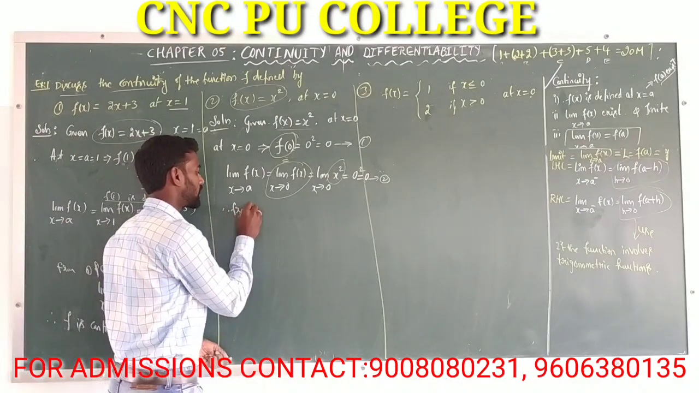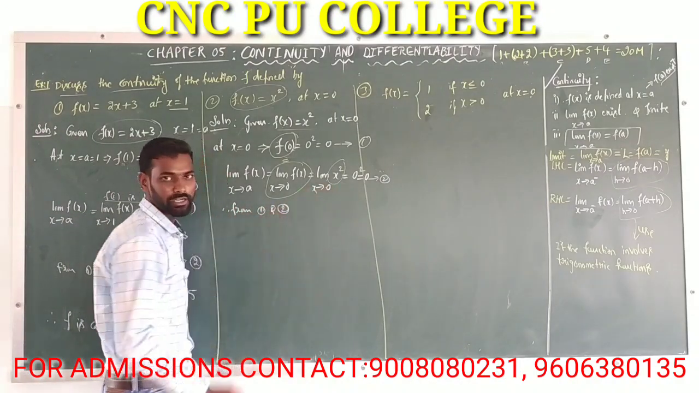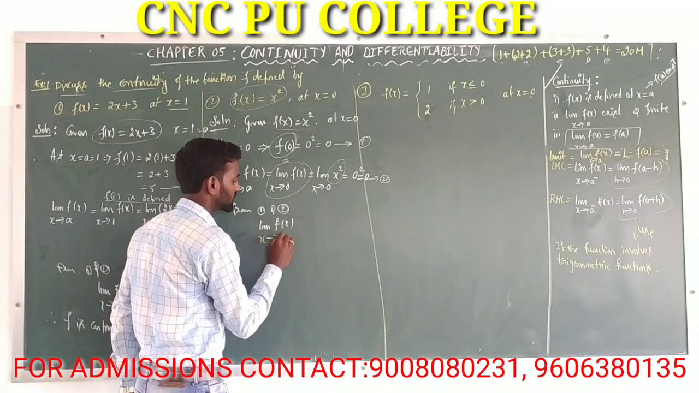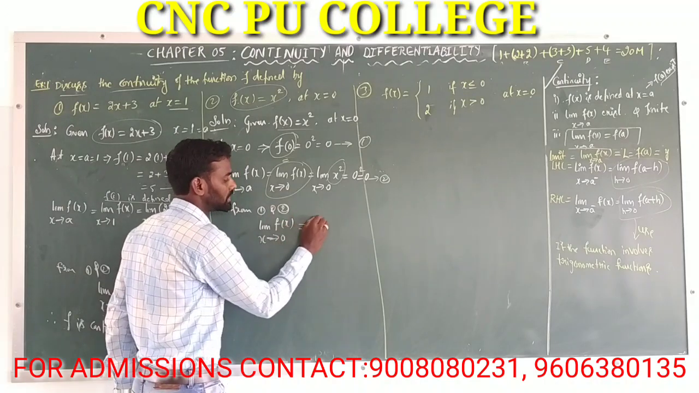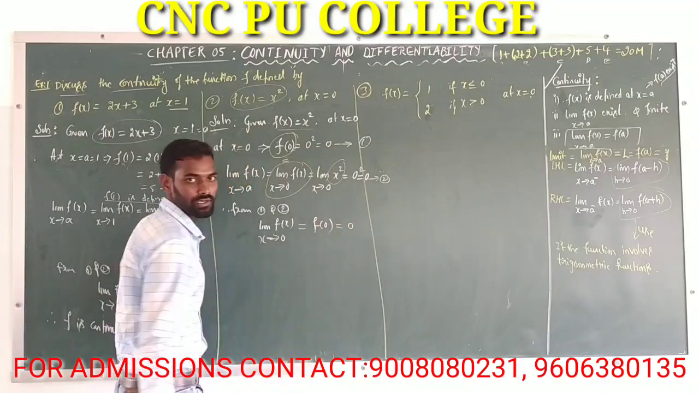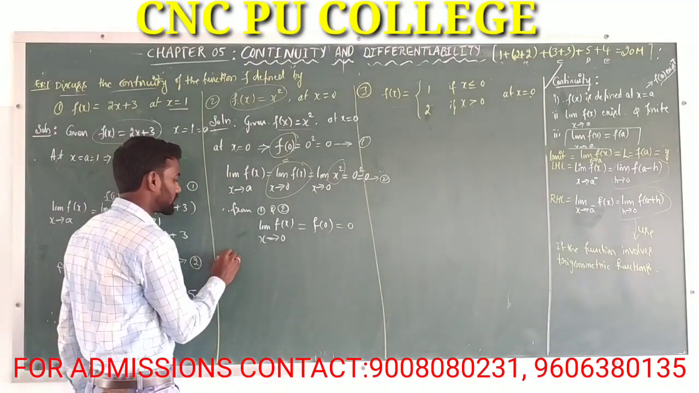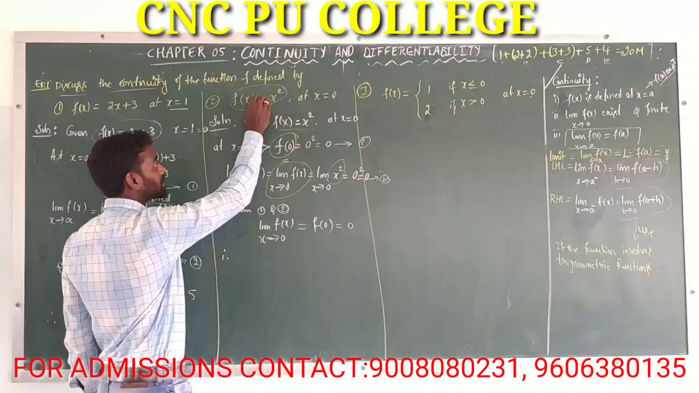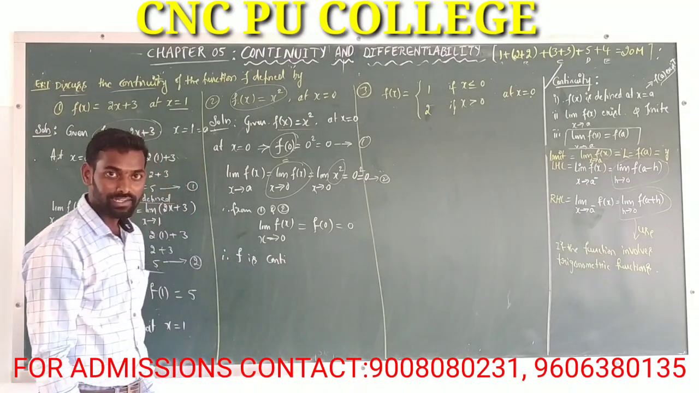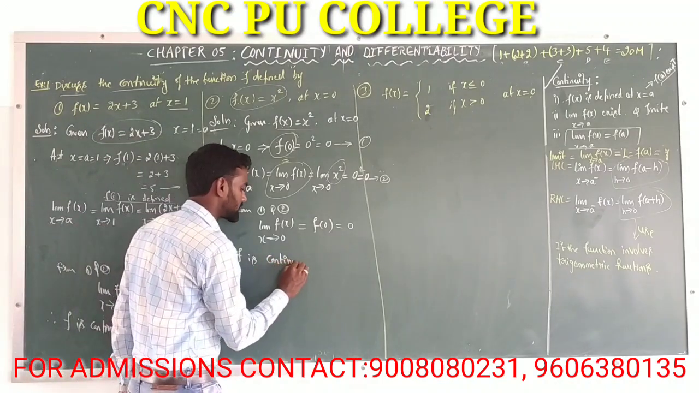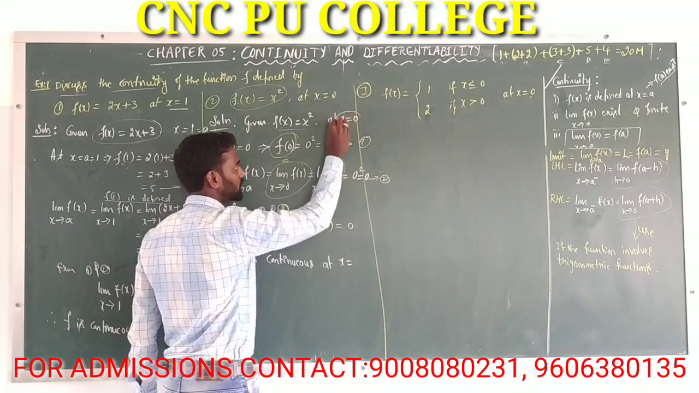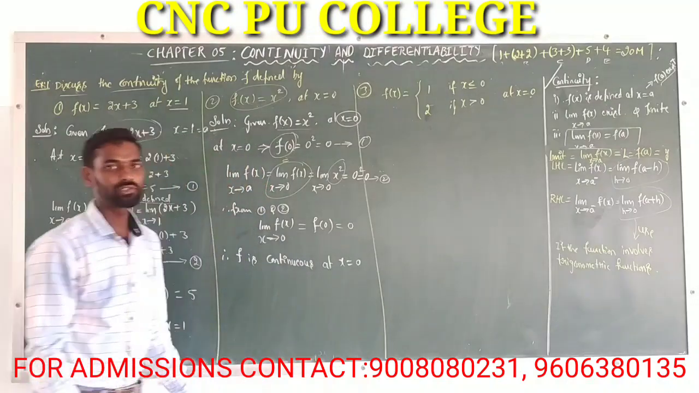Therefore from 1 and 2, it is clear that limit of f of x as x tends to 0 is equal to f of 0. F of 0 value here is equal to 0. Therefore our conclusion is that f is continuous at x is equal to 0.